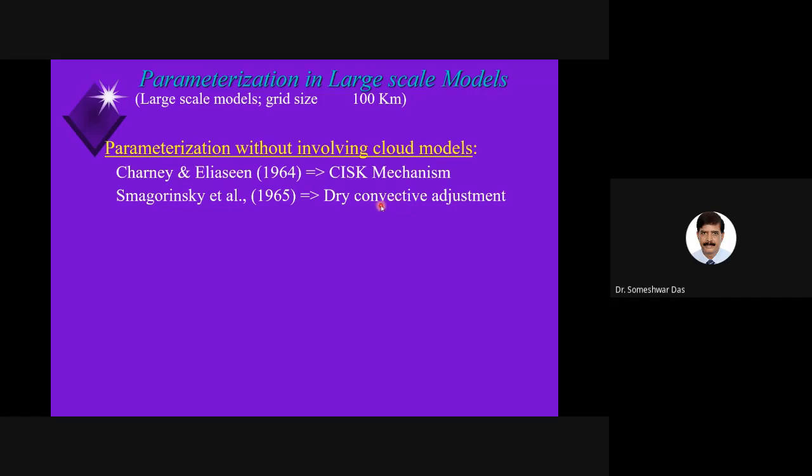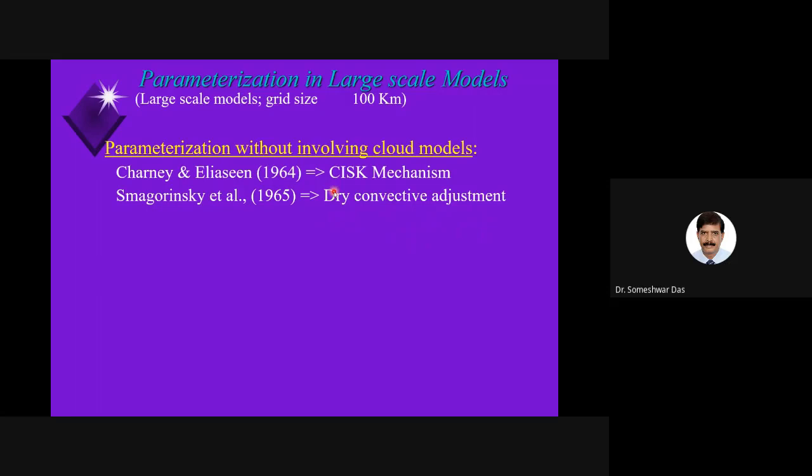So the model checks grid point by grid point for a strong super adiabatic lapse rate, and whenever it finds one at any time step, it will adjust the temperature in the vertical levels, and that is called the dry convective adjustment. This way also you are mimicking the effect of convection. The convection basically tries to adjust the temperature of the layers of the atmosphere because of the development of thermals and clouds. So this is dry convective adjustment.